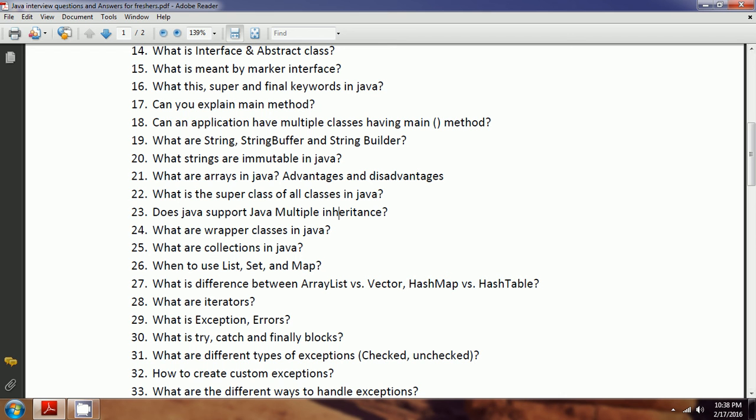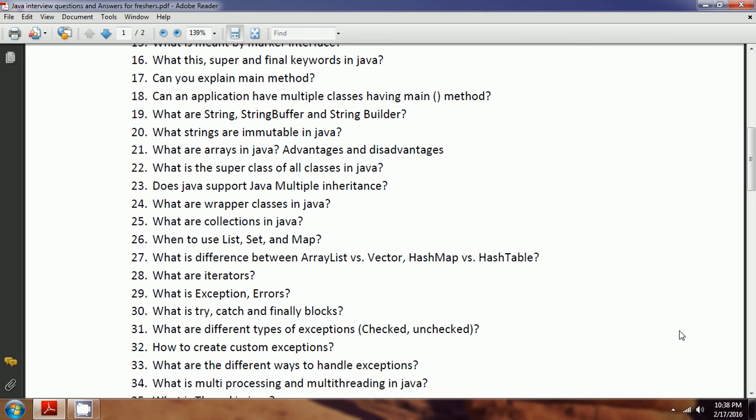Next, what are the different types of exceptions? In Java, we generally call them two types: checked exceptions and unchecked exceptions. In Java, the superclass of all exceptions is Throwable. From Throwable, there are two things: one is Exception, another one is Error. Error we cannot handle, so Exception.